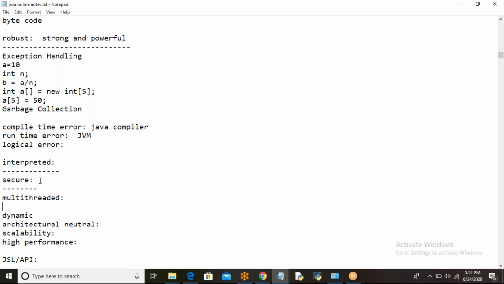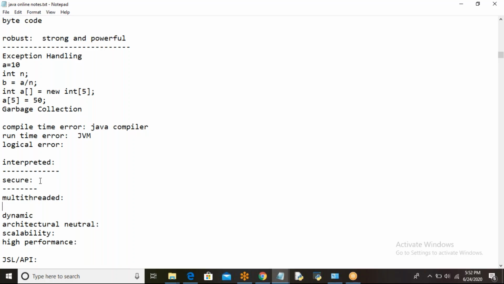And it is a dynamic programming language. So dynamic loading of classes will be done, and it will support the use of native functions like C++ functions, and it is neutral on the architecture, either dependent or independent. Because, I said, right, neutral architecture.